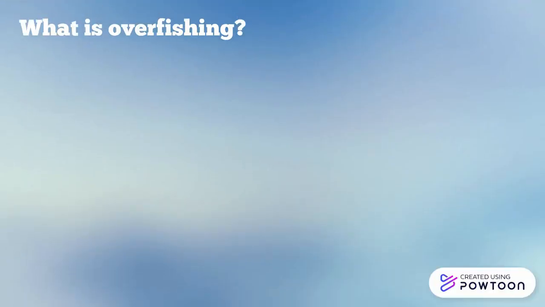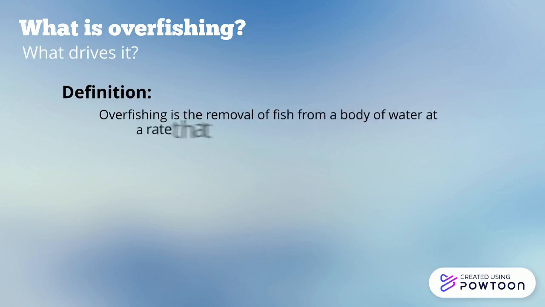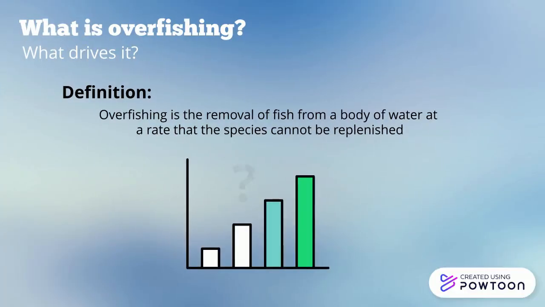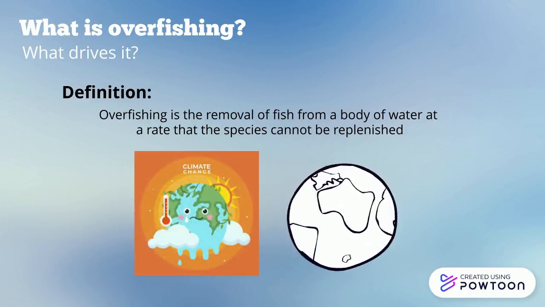So what is overfishing and what drives it? Overfishing is the removal of fish from a body of water at a rate that the species cannot be replenished. Overfishing can be driven by illegal fishing methods and the lack of catch reporting that can skew population estimates. Additionally, climate change may be having an impact on the distribution of fish.